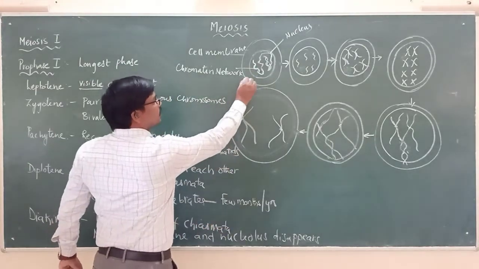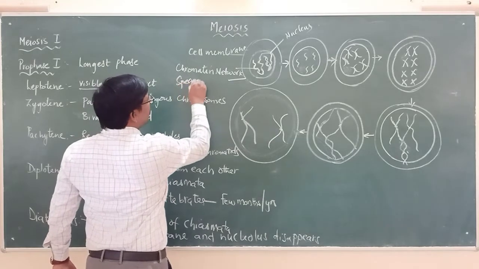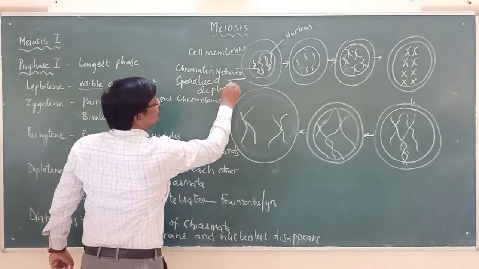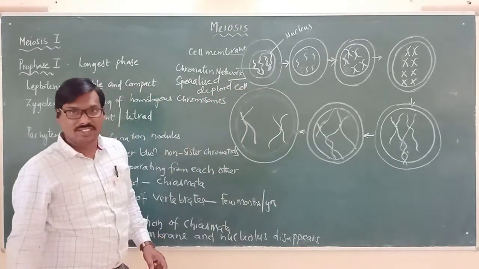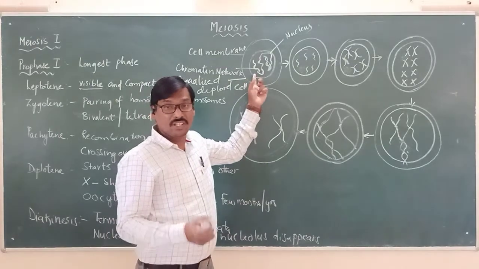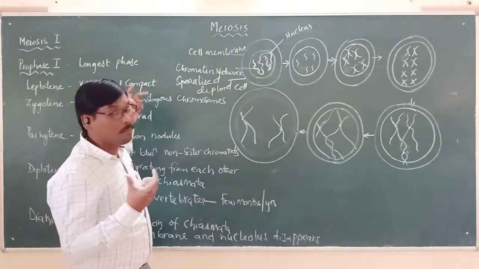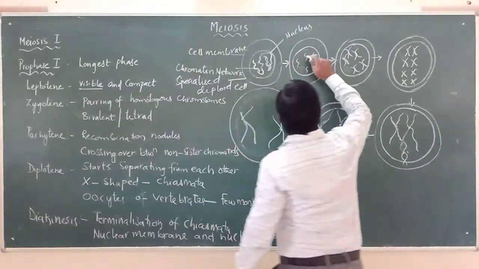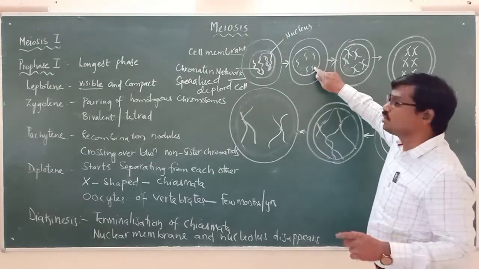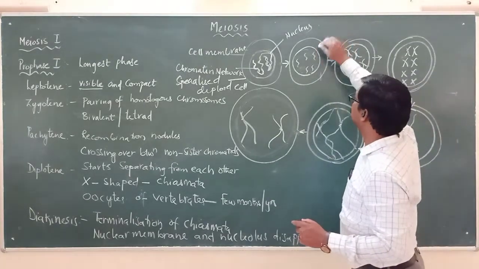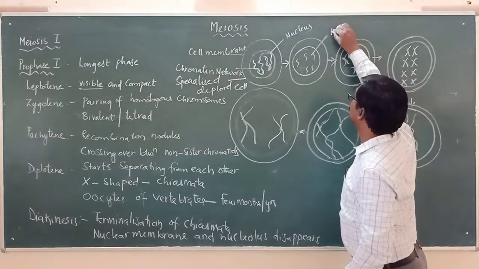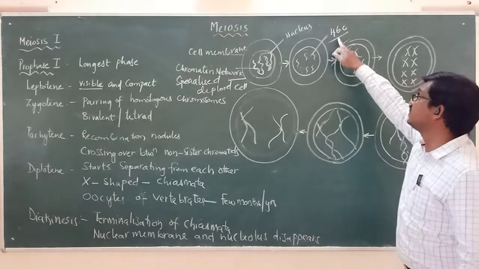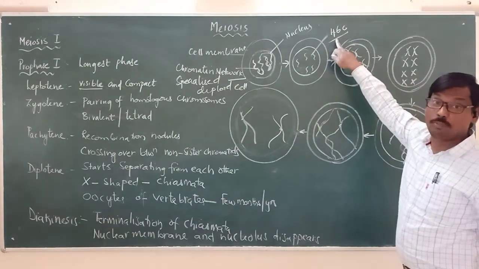This specialized diploid cell has the chromatin network in a very visible and compact form, and this chromatin network now separates into individual chromosomes. How many chromosomes will be there now? There will be 46 chromosomes present. This is a diploid cell. 46 chromosomes will be there. Otherwise, how many pairs can it be?